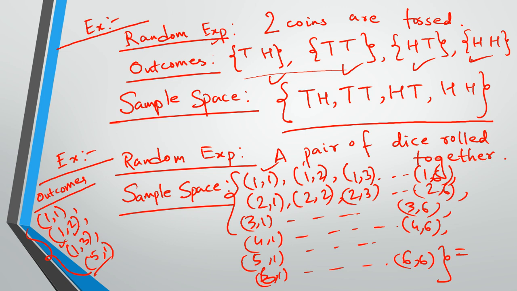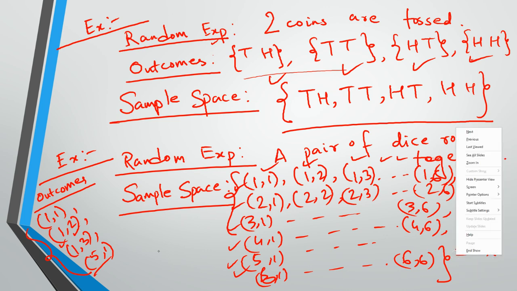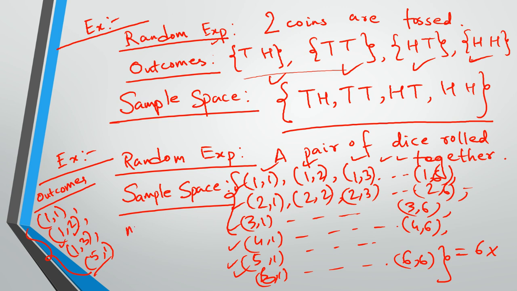So what's the total number of outcomes? You see there are 6 here, 1 2 3 4 5 6, and 6 here, 1 2 3 4 5 6. So 6 rows, 6 columns. So what's the total number? 6 times 6 equals, oh, I'm not able to write here. Okay, sorry. So n of the sample space, the total number, is 6 times 6 equals 36.